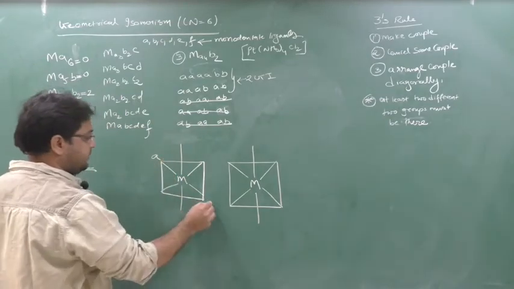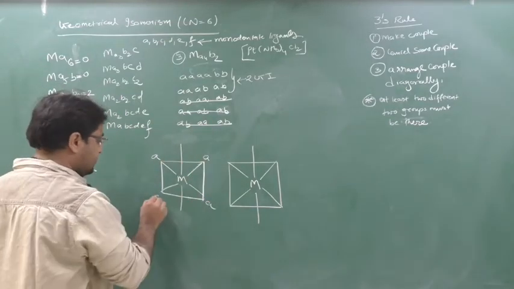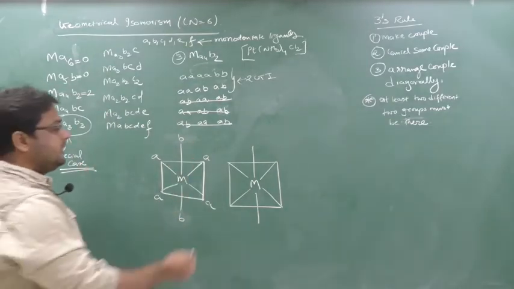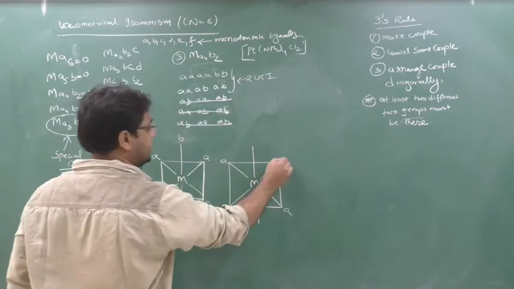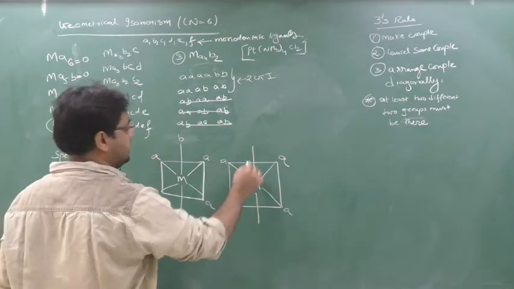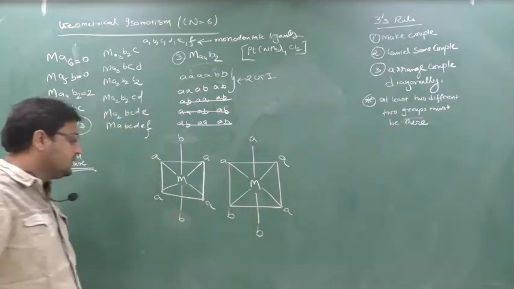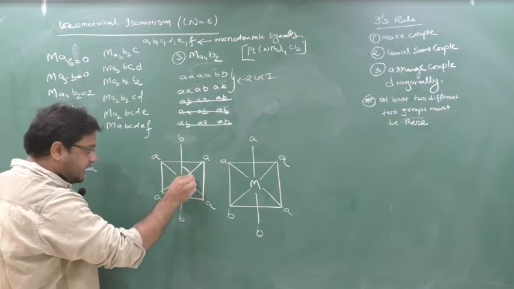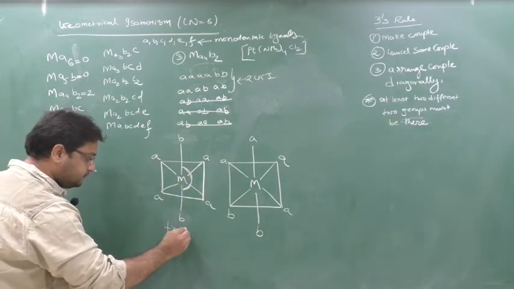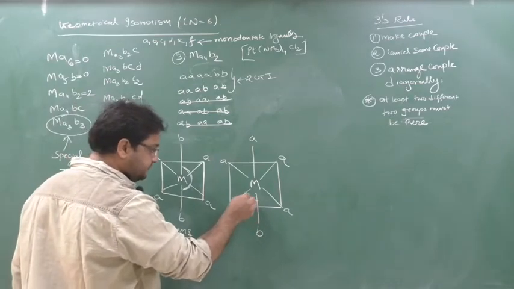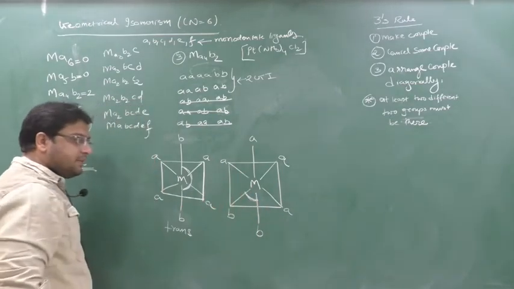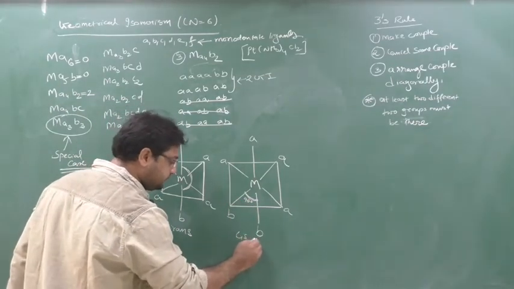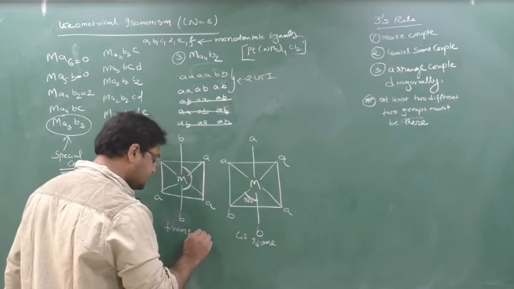So one couple is AA, another couple is AA, another couple is BB. Clear? Second couple is AA, here AB, then AB. Now see, focus on B. See here this BB, same ligands are at 180 degrees. So trans isomer. Same ligands are at 90 degrees. This is 90 degrees, no beta? Last class also I told you. So cis isomer. This is trans, this is cis.